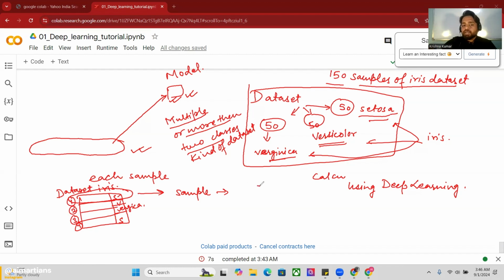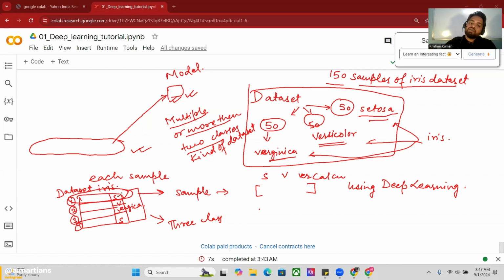So what is one-hot encoding? Suppose in this data set we have 3 classes. For the target of each sample, I have to create a 1D array with 3 kinds of classes: Setosa, versicolor, and virginica, which I'm mentioning by VER.